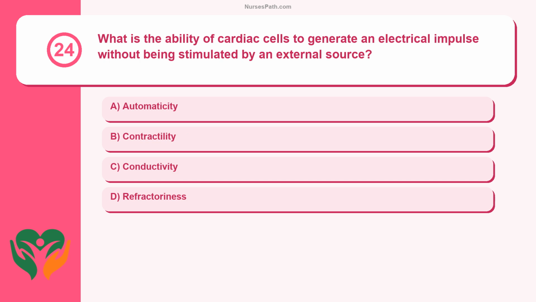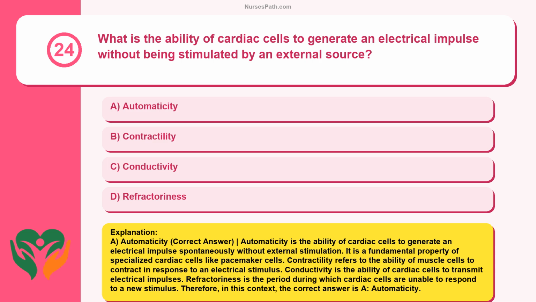Question 24. What is the ability of cardiac cells to generate an electrical impulse without being stimulated by an external source? Automaticity, contractility, conductivity, refractoriness. A. Automaticity. Correct answer. Automaticity is the ability of cardiac cells to generate an electrical impulse spontaneously without external stimulation. It is a fundamental property of specialized cardiac cells like pacemaker cells.